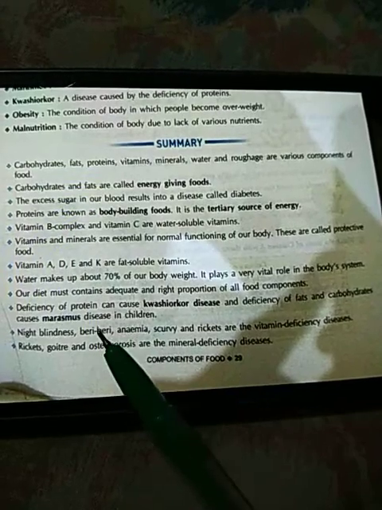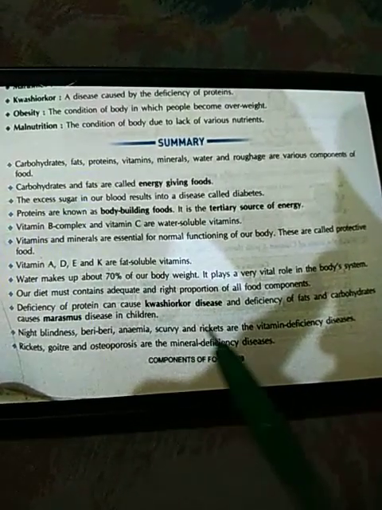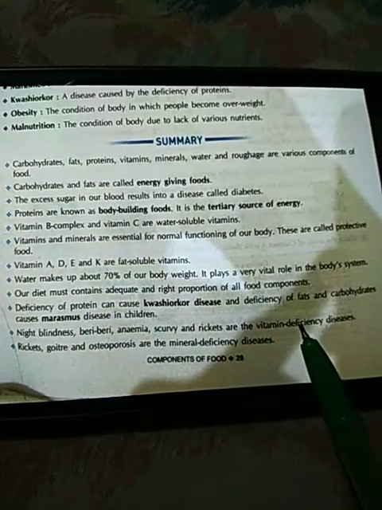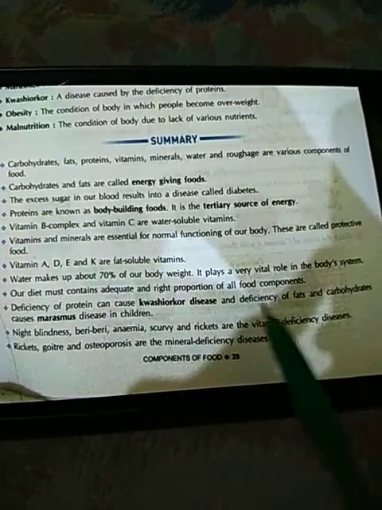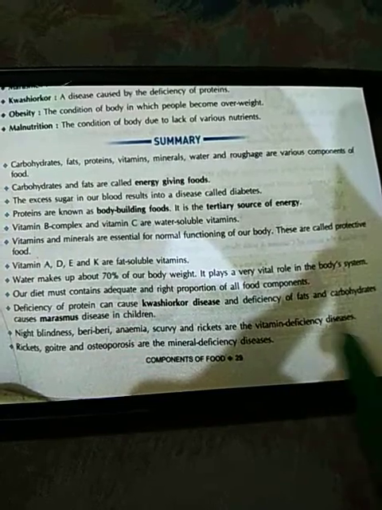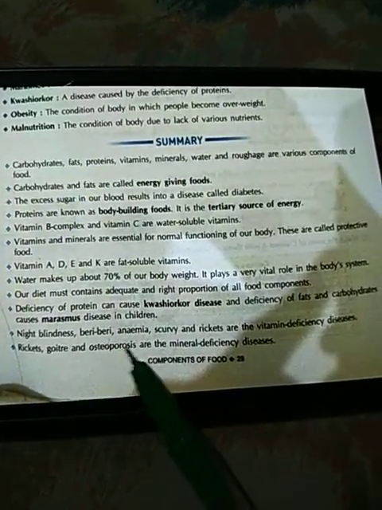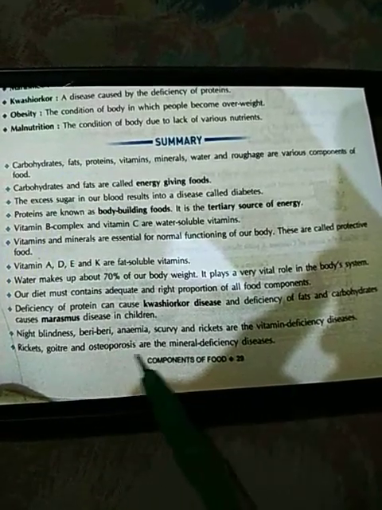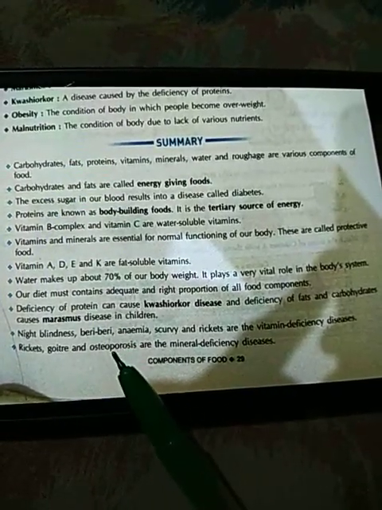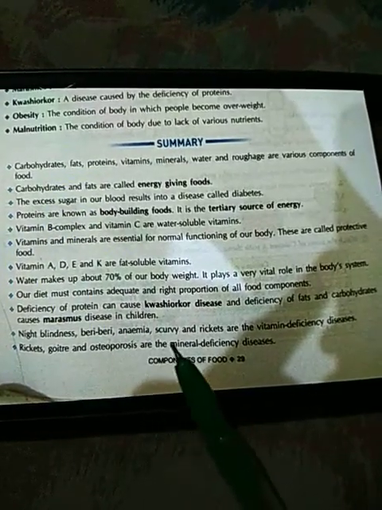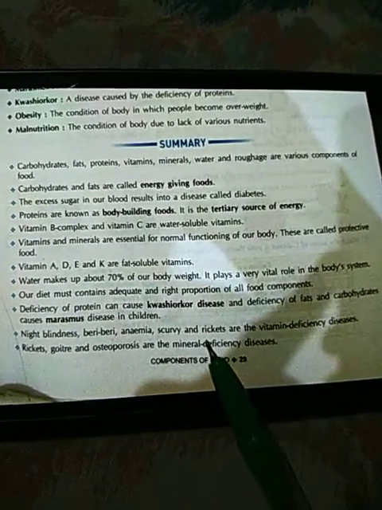Night blindness, beriberi, anemia, scurvy and rickets are the vitamin deficiency diseases, means these diseases occur in our body due to the absence or lack of vitamin in our diet. Rickets, goiter and osteoporosis are the mineral deficiency diseases. Osteoporosis is the disease in which the bones become soft and fragile.